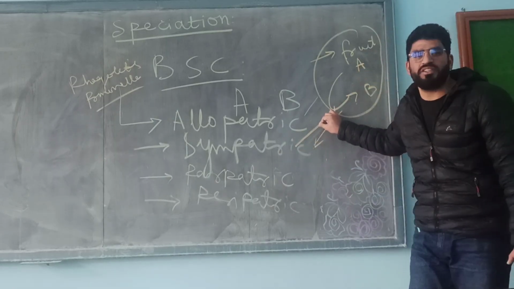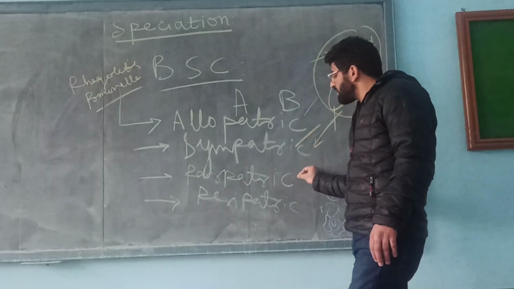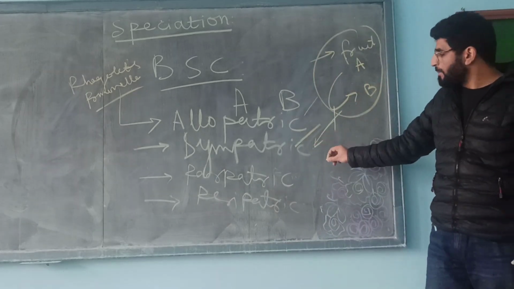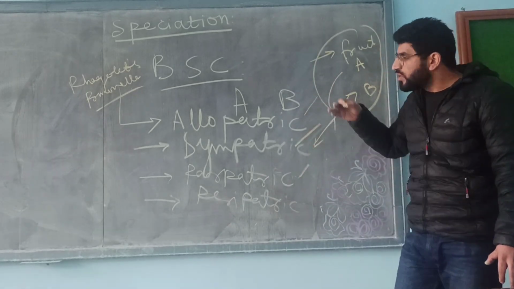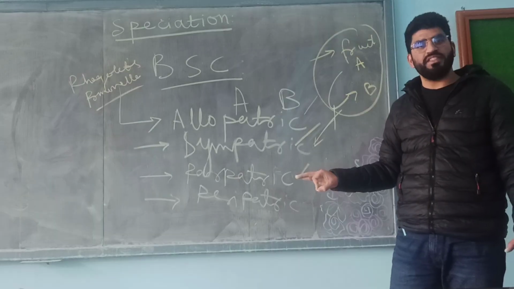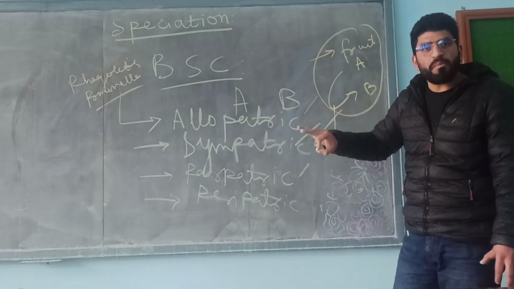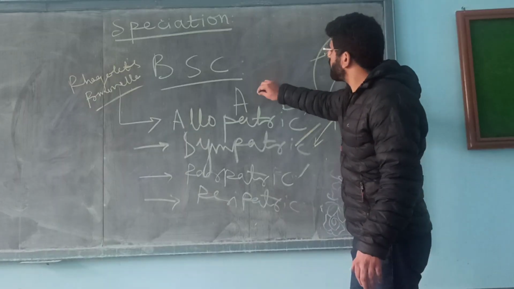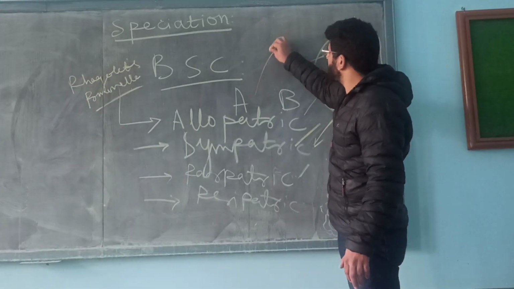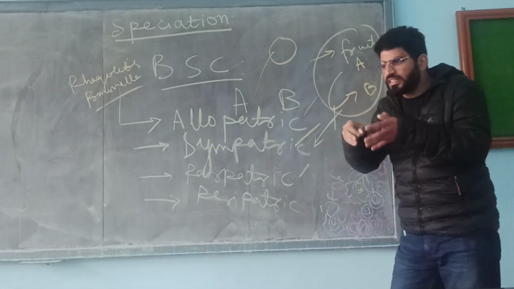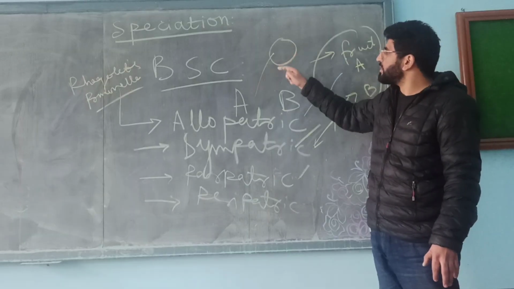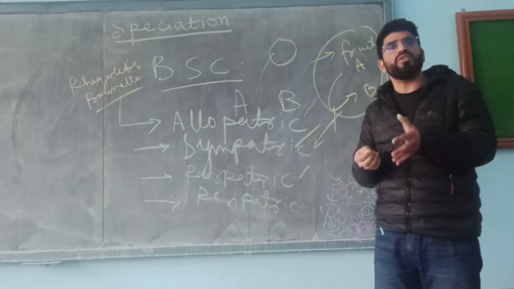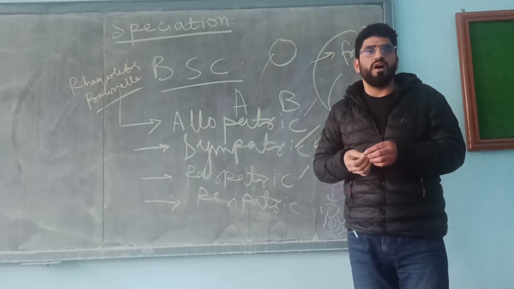This is what is called sympatric speciation. Now another concept is parapatric speciation. Here it occurs within the same geographical vicinity. From the parental population, a small group moves to and adopts a different niche, due to which there is reduced gene flow between the two populations.